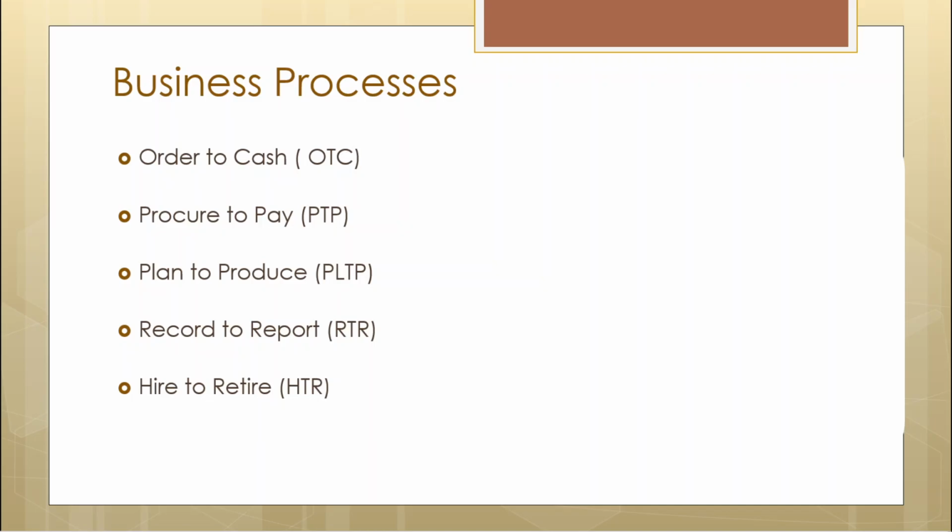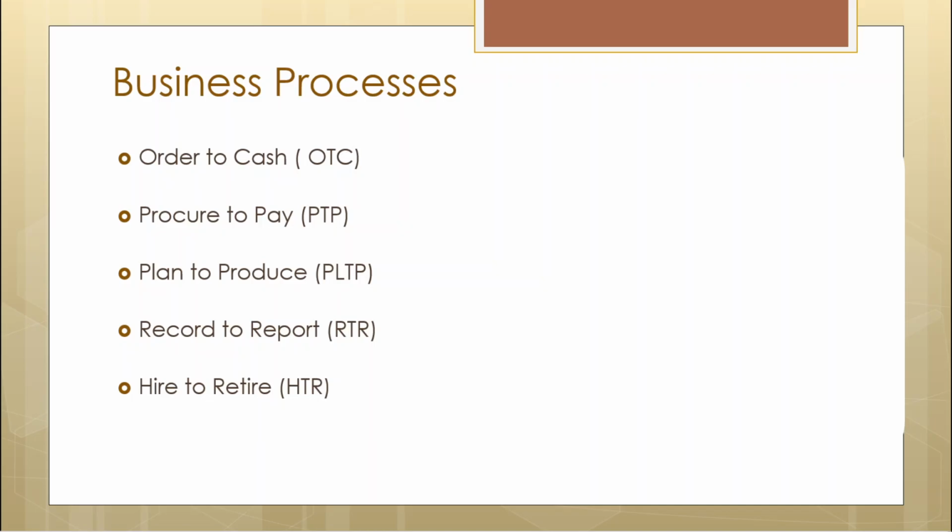So today we talked about a few business processes which are integrated. Order to cash: you get the order from the customer, you deliver to the customer, you bill the customer, you get the payment from the customer. Order to cash. Procure to pay: you need to first know, based on the orders, what exactly is the requirement.